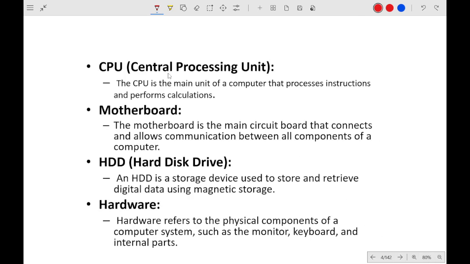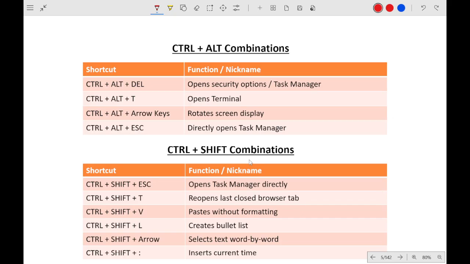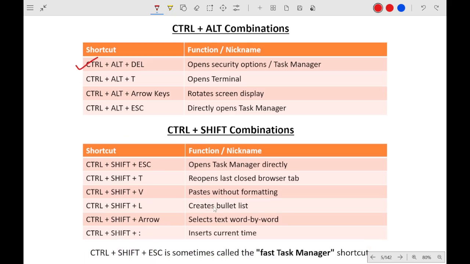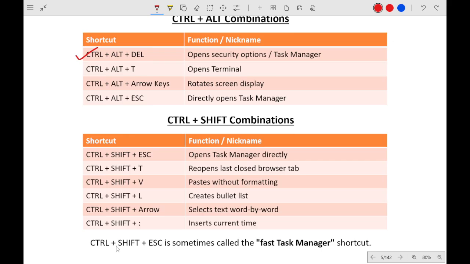And these are some of the definitions. You can pause and read. These are very easy: CPU, motherboard, hard disk drive, and hardware. And these are some of the Control plus Alt and Control plus Shift combinations. So this one was our answer. And as you can see, Control plus Shift plus Escape is also called Task Manager.